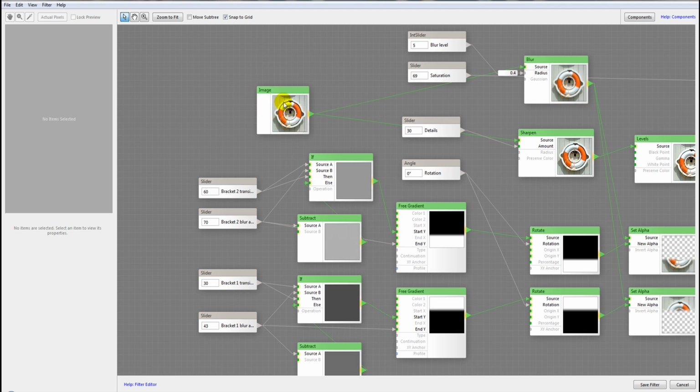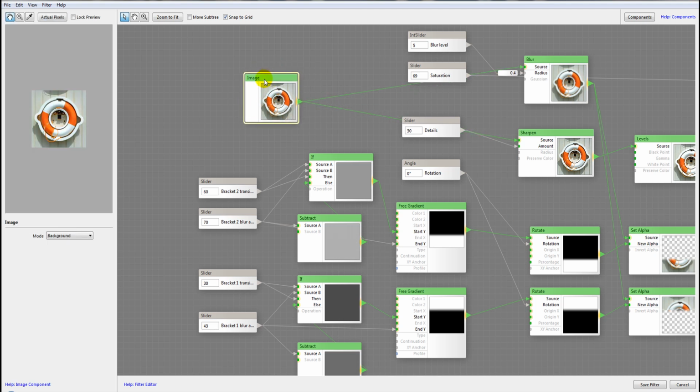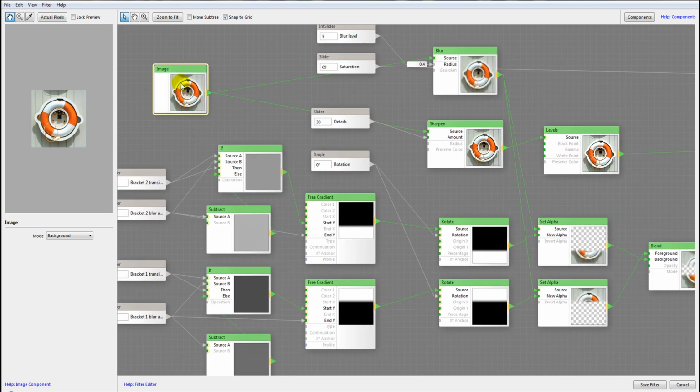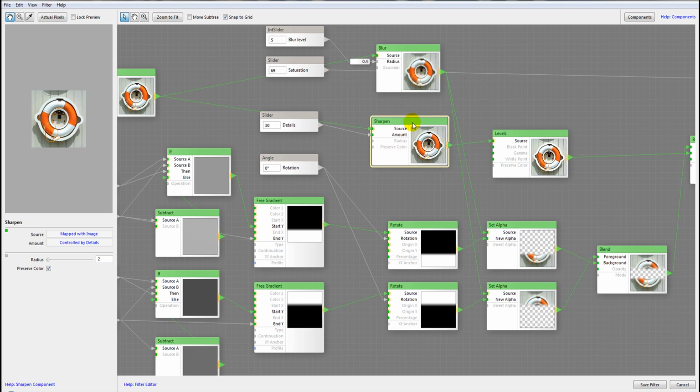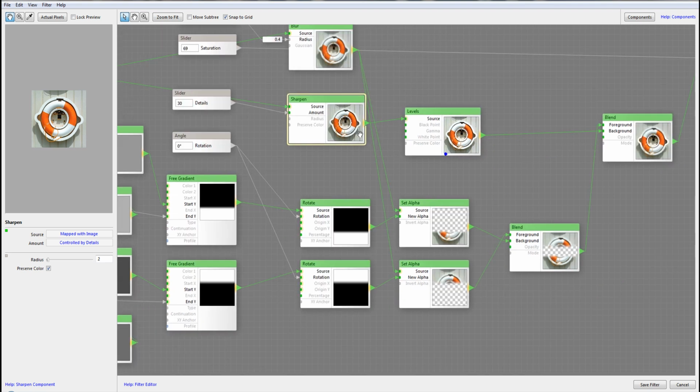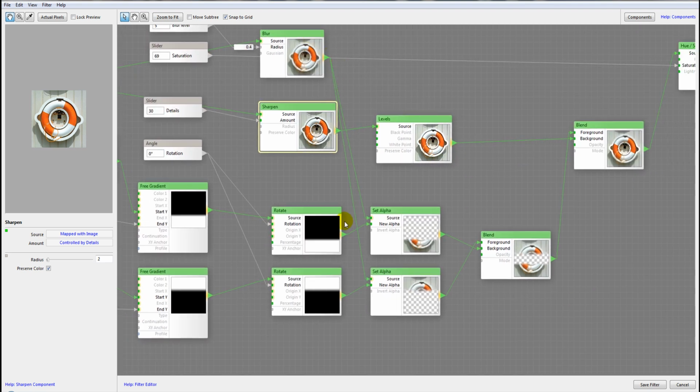What we start with first is tracing our beginning, and this is the input node image. You'll notice from this image we have two connections. One goes to the blur node, and it's very nice because we can read all the nodes, so we can instantly see what's happening. The other goes to the sharpen node. From the blur node, we have two connections where we're working on the set alphas for the bottom and top part of the image.